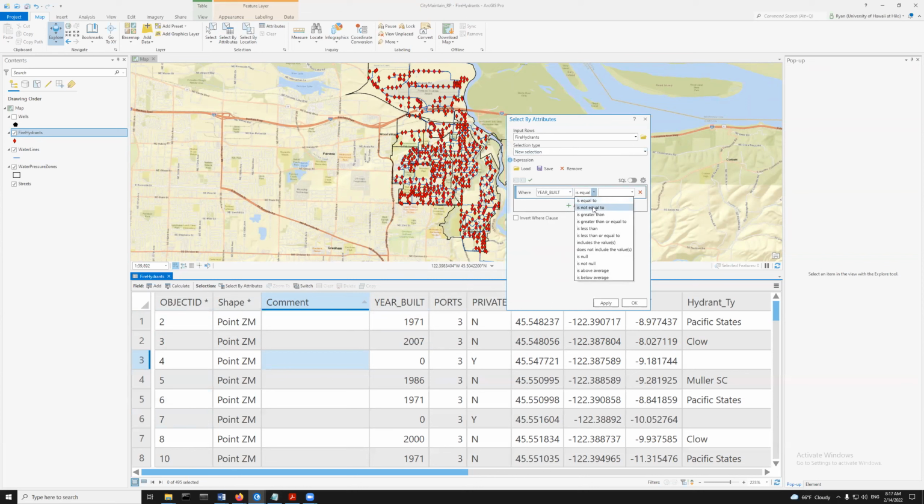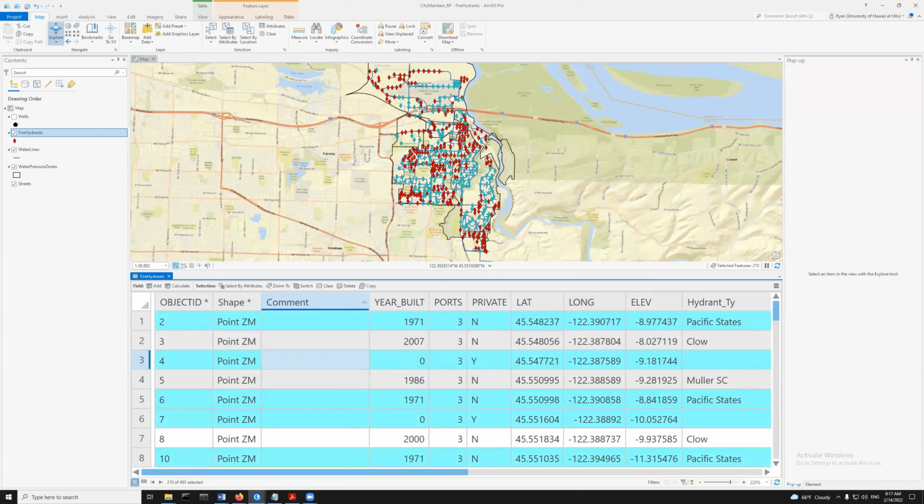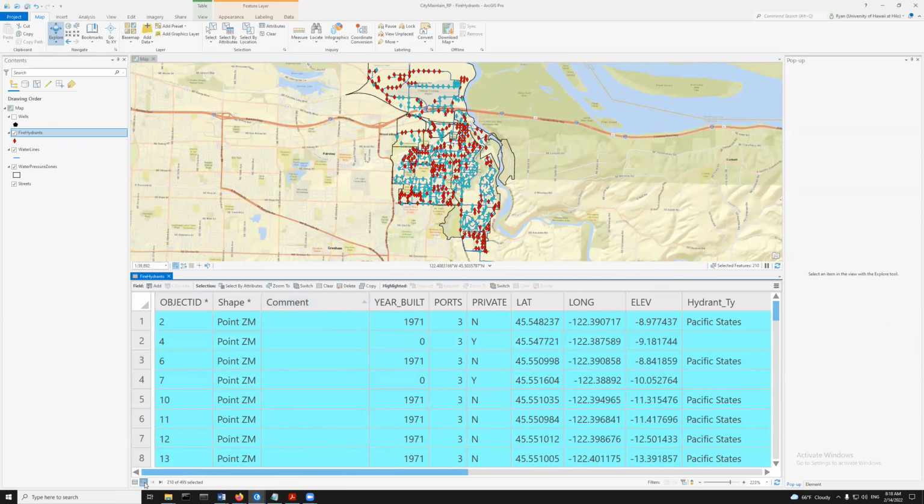It can be equal to, not equal to, greater than, and I'm going to say less than. And then we've got these numbers in here. And 1980 is the one that I care about. So I want to make a new selection of fire hydrants where these guys were built before 1980. And then I hit apply or okay. And then look, we've got all these guys that have now been selected. And this table down here, this one is saying show all the records, and this guy's saying only show the selected records.